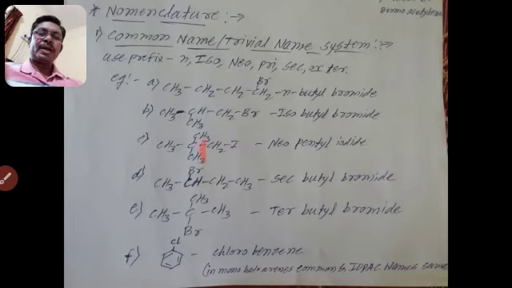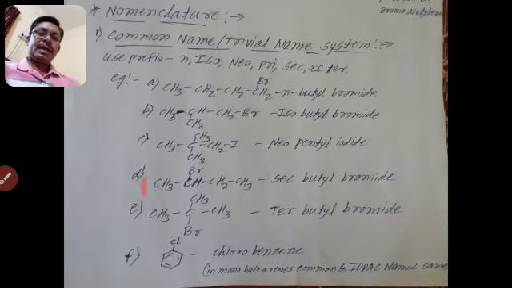There is one carbon atom which has two methyl branches. If there is one branch, it is known as iso. If there are two branches, it is known as neo. For that position in the common name, we give the prefix neo. The number of carbon atoms is 5, so it is pentyl. The halogen atom is iodine, so it is written as iodide. Then the name of that compound is neopentyl iodide.